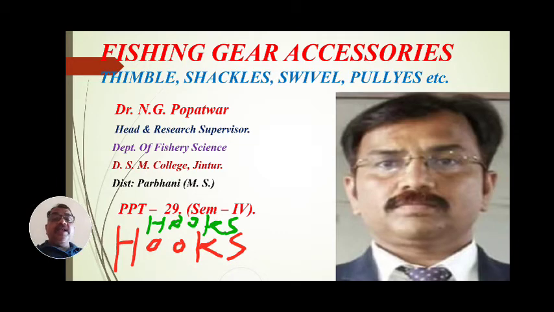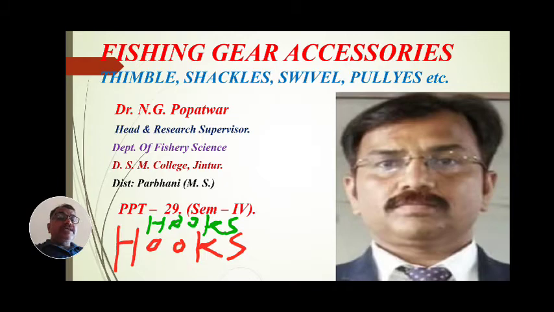In this online lecture series, we have seen the fishing gear accessories. During the last three parts, we have studied those materials and accessories that are essential for fabrication, and essential for fishing activities in freshwater as well as in marine water.